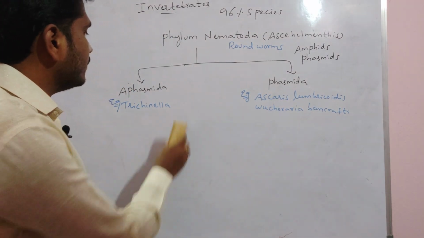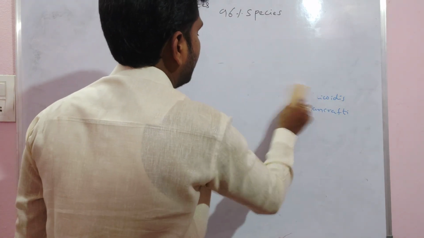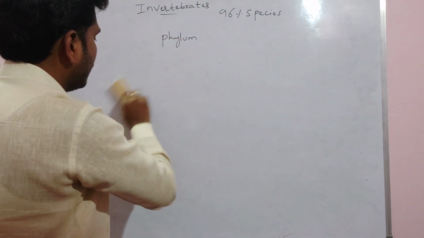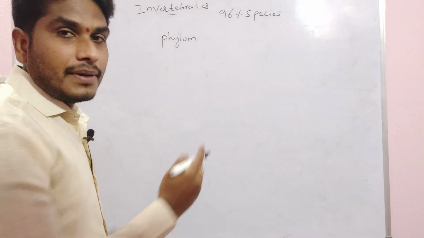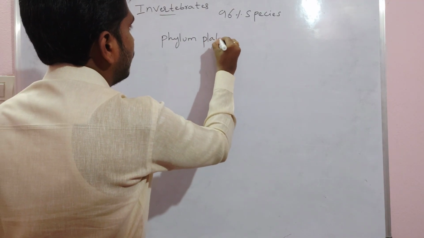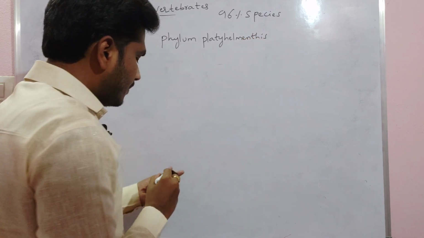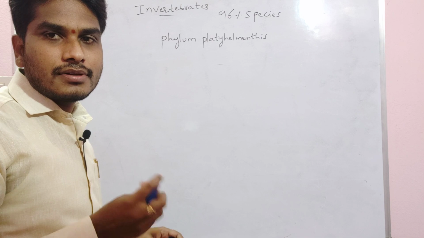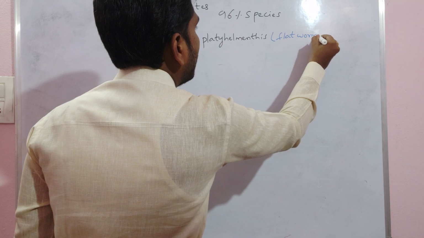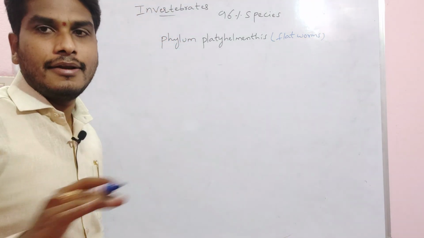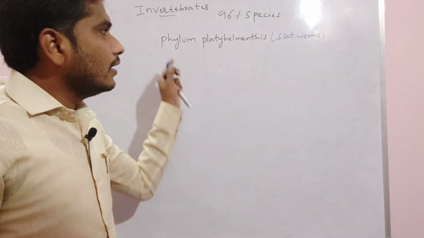Apart from the nematodes, next we had the phylum Platyhelminthes. Platyhelminthes are commonly called flatworms, as their body is dorsoventrally flattened.